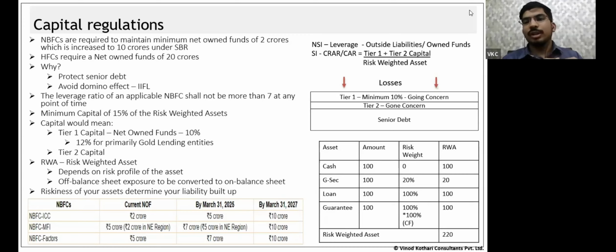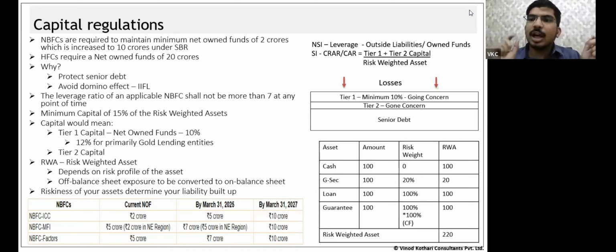Okay. So this is till now the very basics of what capital regulations are. Why do we have them? I will just summarize. Net own funds, from prescribed sources, you will have to bring in this much funds, so that you ensure that you at least have enough funds to run the business. So this is the minimum funds. Another requirement is to handle the riskiness of the asset. Here, NSI, you know, that's the BL that you comply with. Leverage requirements: you cannot have a leverage of more than 7 times.